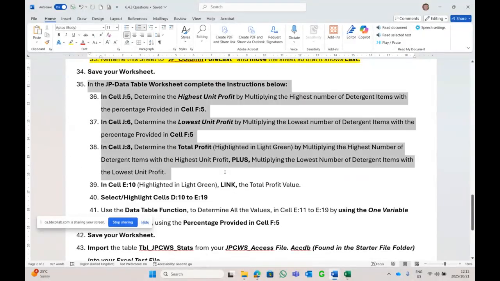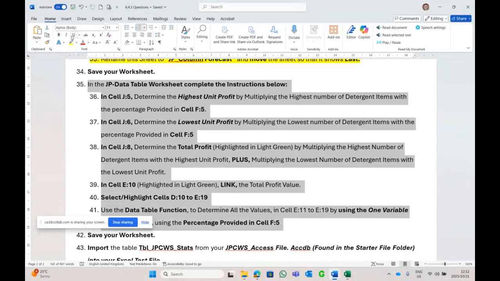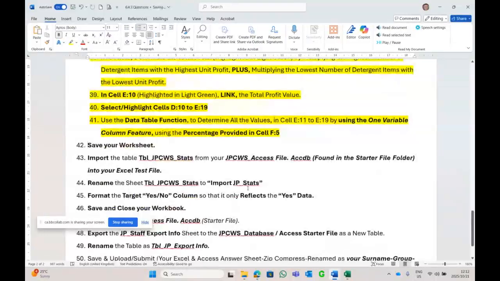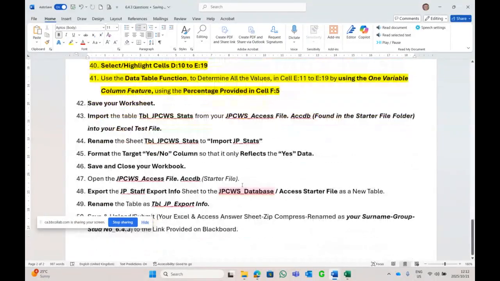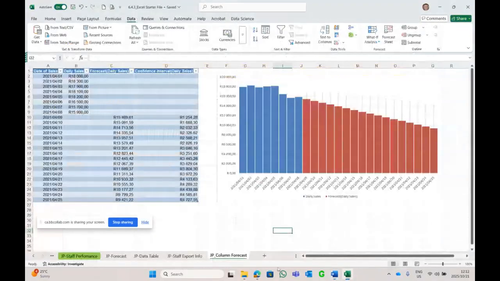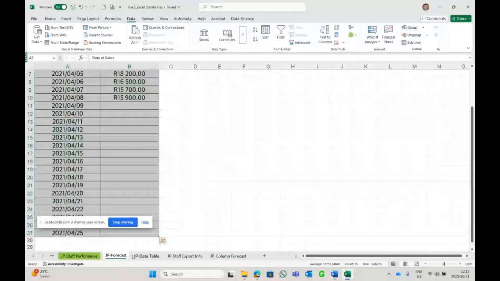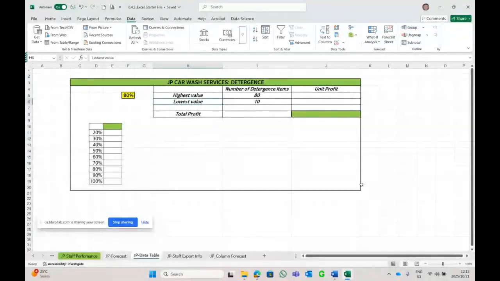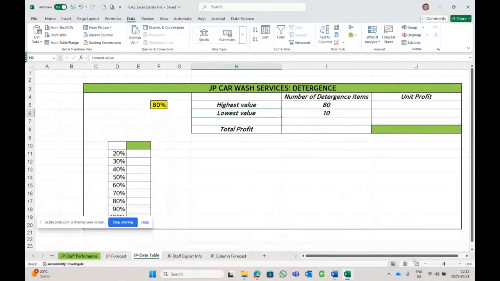Now we're going to do a data table using the one variable and percentage provided. We're almost done, people. We won't be long. Let's see. What worksheet are we in? Data table worksheet. So that was the forecast. Here we are. Oh, like we did in class. Let's make this a bit bigger.